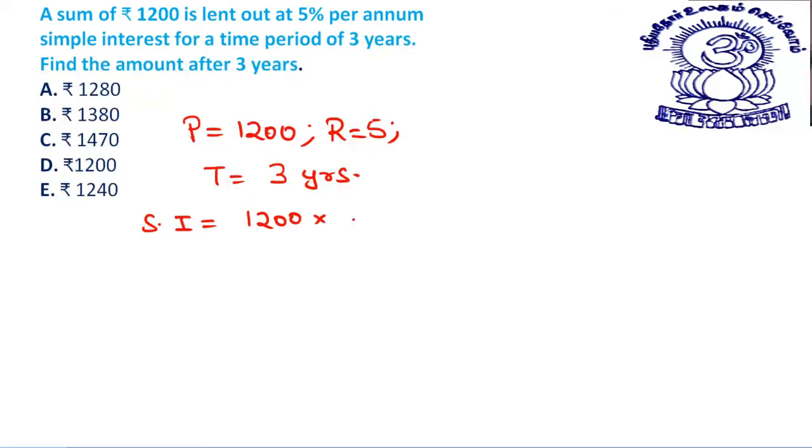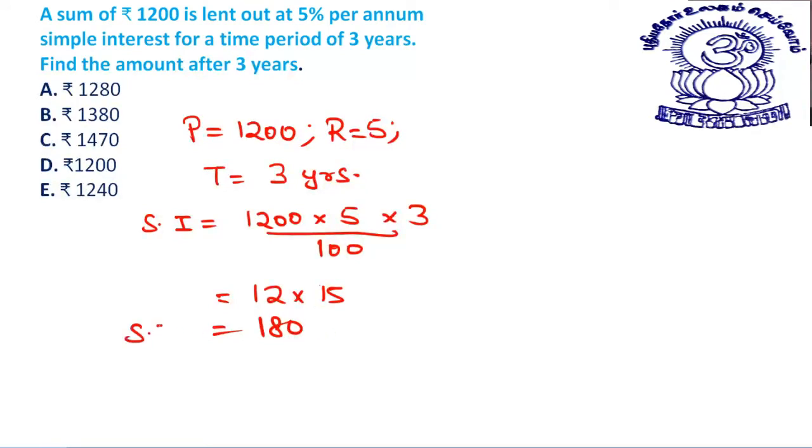As per the formula, principal into rate into time divided by 100. Double zero and double zero cancel, so 12 into 5 into 3, or I can say 12 into 15. I already know this, I don't have to calculate this. This is 180. But if you are not that good at calculation, you can calculate it. It's not that tough. So simple interest is 180, my dear students.